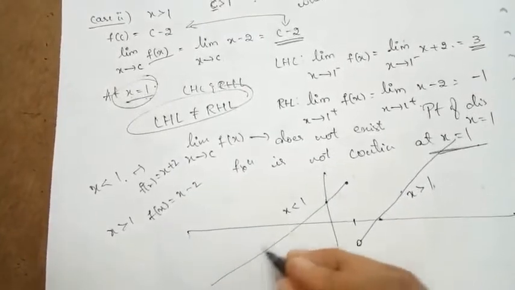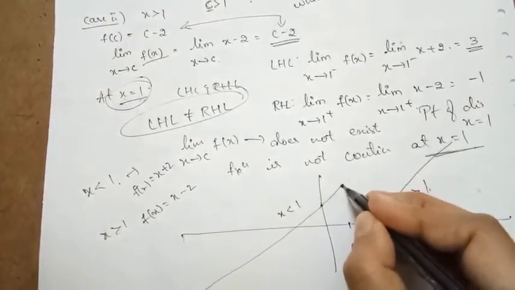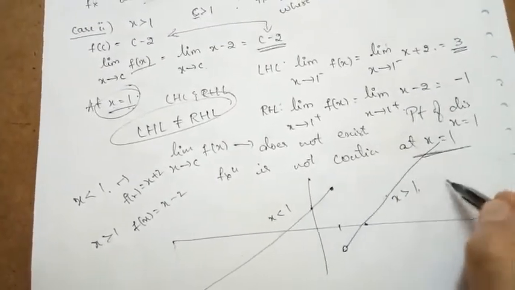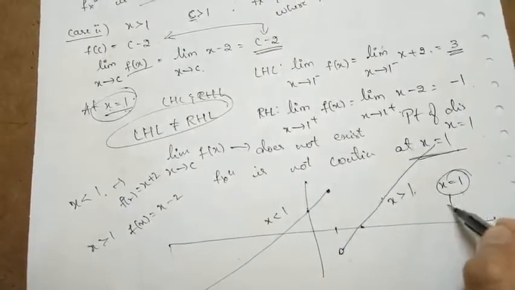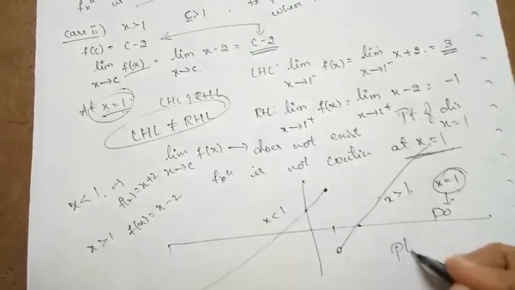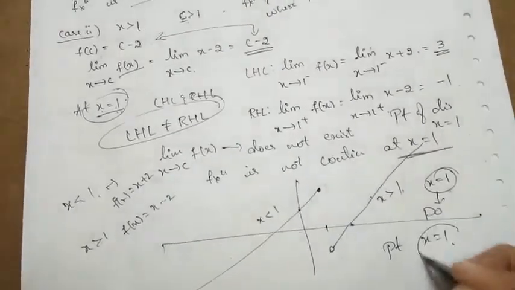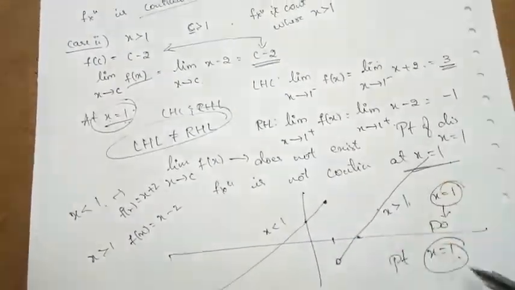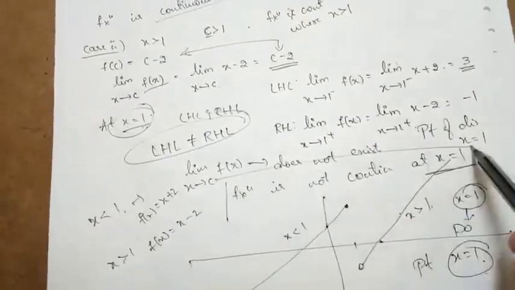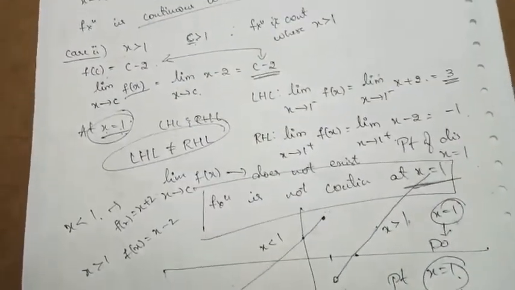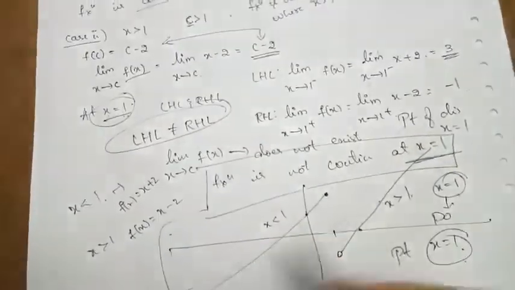If I try to draw the graph at the point x = 1, I will lift my pen and draw the graph here. So x = 1 is included in the domain. The point of discontinuity here is x = 1. At that point I am lifting my pen. So the function is not continuous at x = 1. Clearly we can say that the function is discontinuous at x = 1. So this will become the graph of the given function.